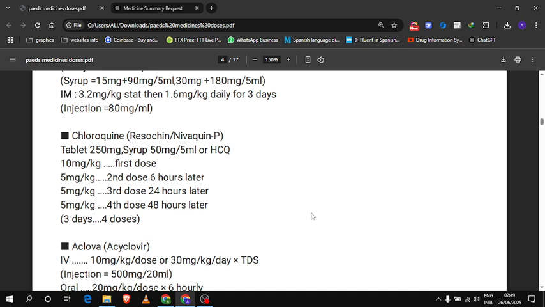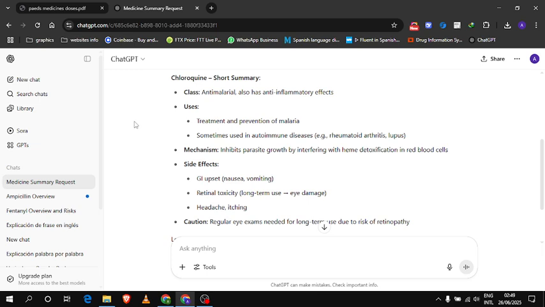It's part 2 of the video where we will discuss the pediatric medical doses. The drug is chloroquine. It is also an anti-malarial drug. Let's check it out. It is an anti-malarial, also has anti-inflammatory effects, used for treatment and prevention of malaria. Sometimes used in autoimmune diseases, rheumatoid arthritis, lupus.